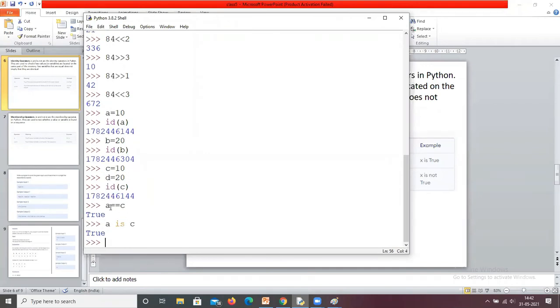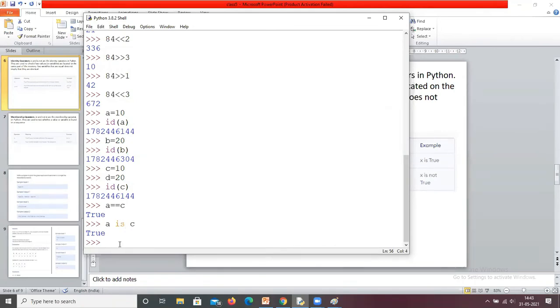What is the difference between these two? A equals equals C checks the content. What is the content of A? 10. What is the content of C? 10. So it returns true. In the second case, A is C, we are checking whether the ID of A and the ID of C are the same or not.